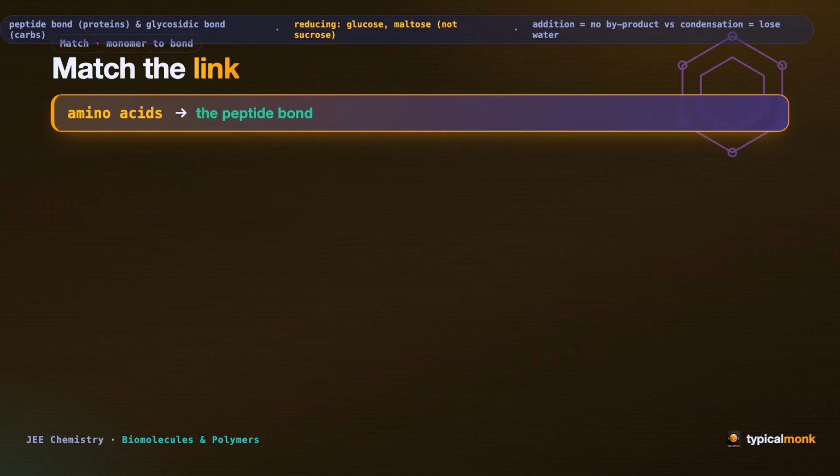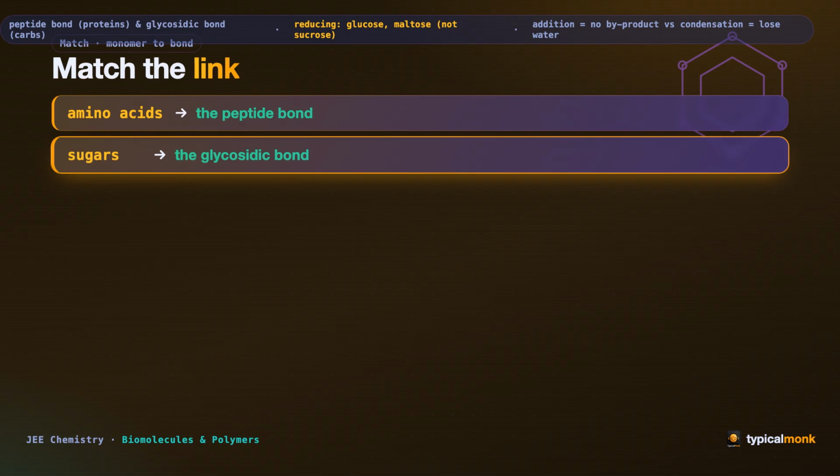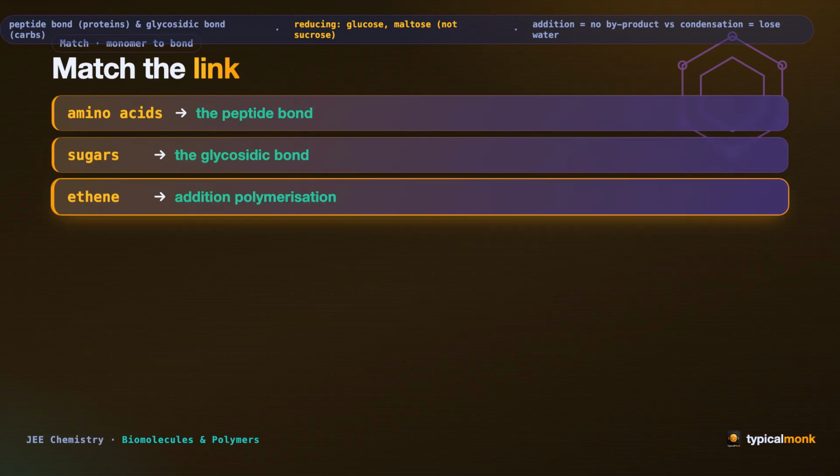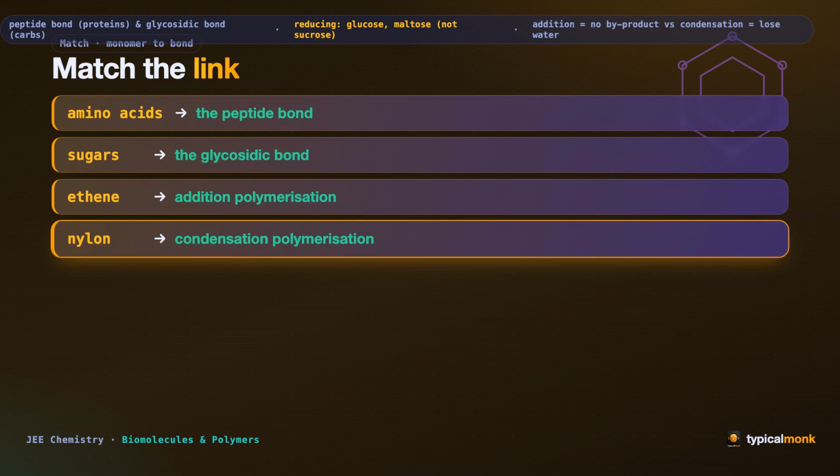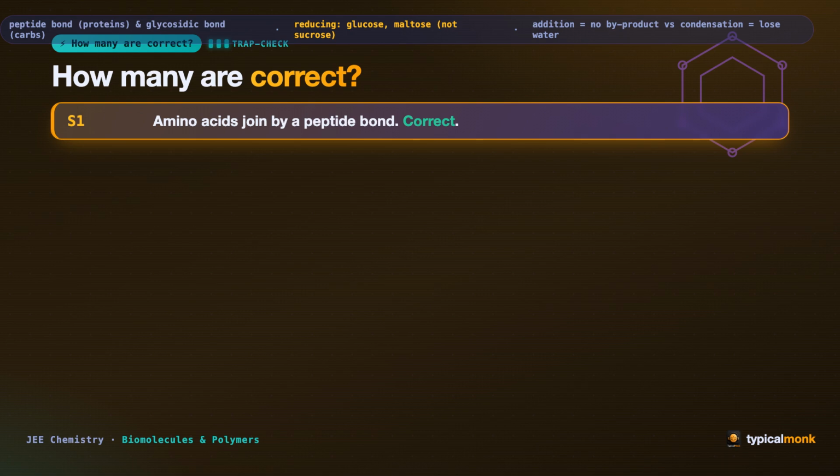Now match each monomer to its bond. Amino acids go to the peptide bond. Sugars go to the glycosidic bond. Ethene goes to addition polymerization. And nylon goes to condensation polymerization. Four pairs, each worth memorizing. Now, how many of these statements are correct?